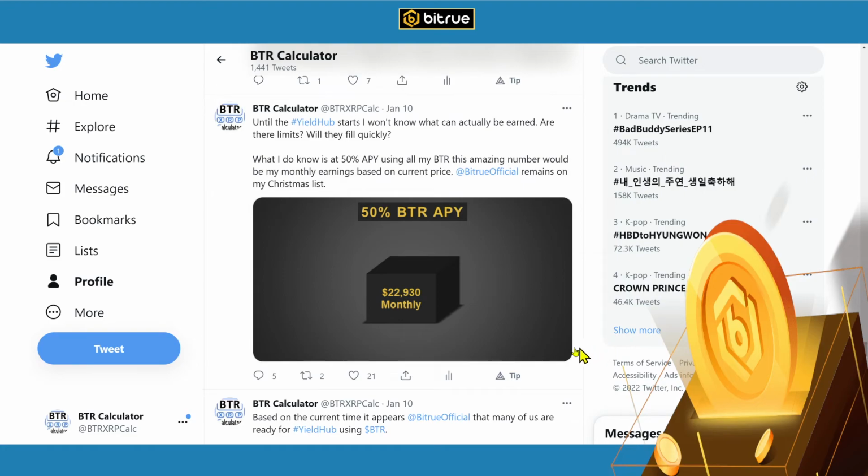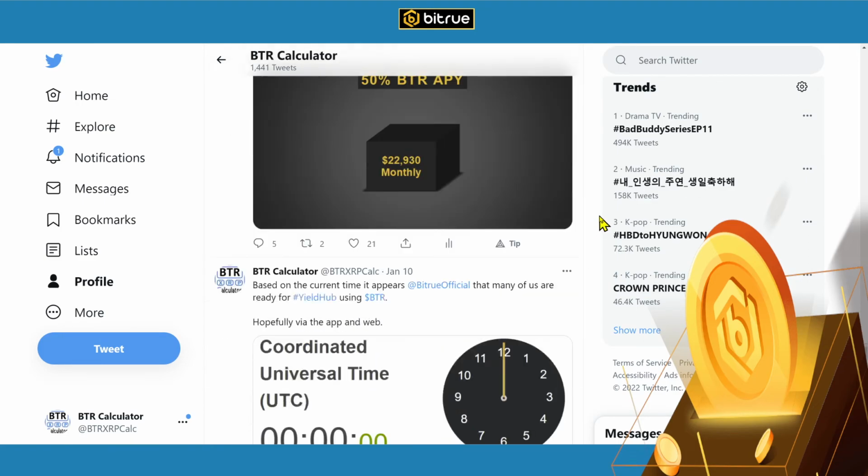Okay. I don't put how many BTR I have here, but this is showing if I were to use all of my BTR and we collect 50% APY, which we're not getting at the hub right now, at least not the ones I'm in, that's how much I'd earn monthly. Just amazing.